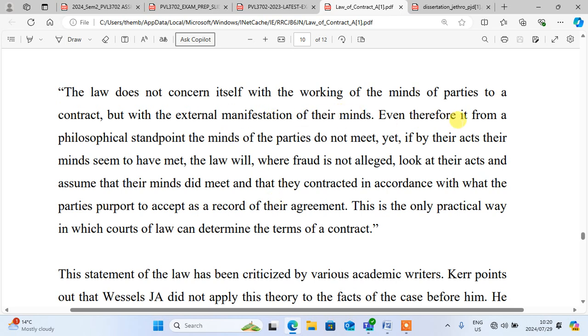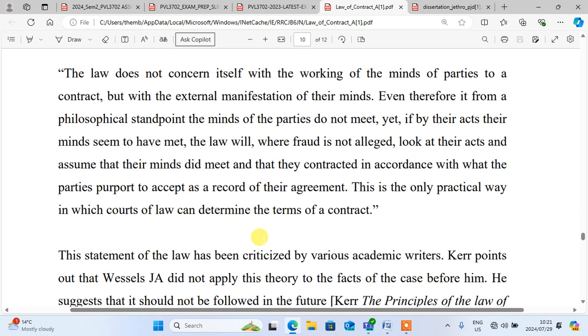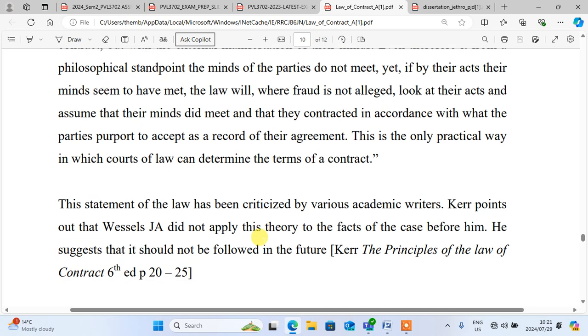Even if, therefore, from a philosophical standpoint the minds of the parties do not meet, yet if by their acts their minds seem to have met, the law will, where fraud is not alleged, look at their acts and assume that their minds did meet, and that they contracted in accordance with what the parties purport to accept as a record of their agreement. This is the only practical way in which courts of law can determine the terms of the contract." This statement of the law has been criticized by various academic writers. Gray points out that Wessels JA